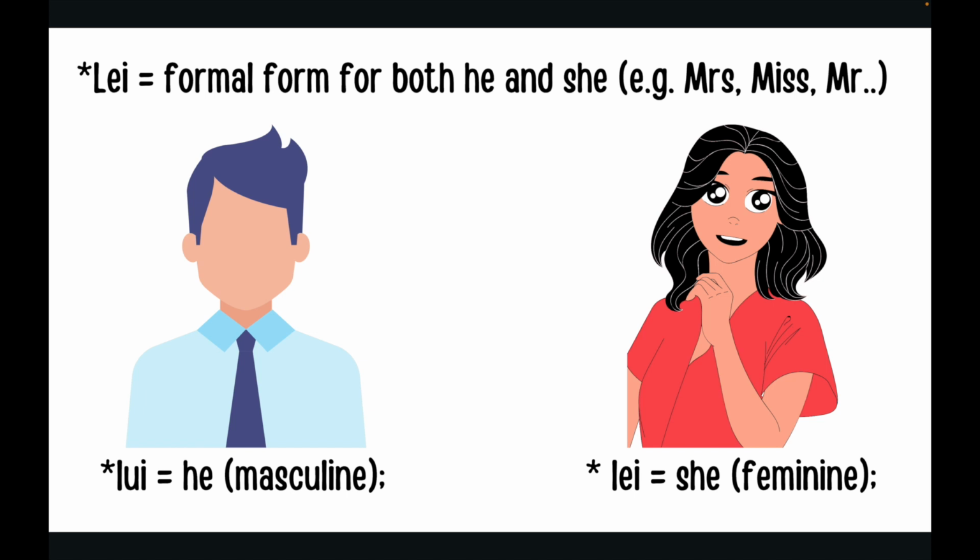Important thing: lui for he, lei for she, and Lei with the L uppercase is the formal form for both he and she. For example, Miss, Mr, etc. The conjugation is the same, it's always third person singular.